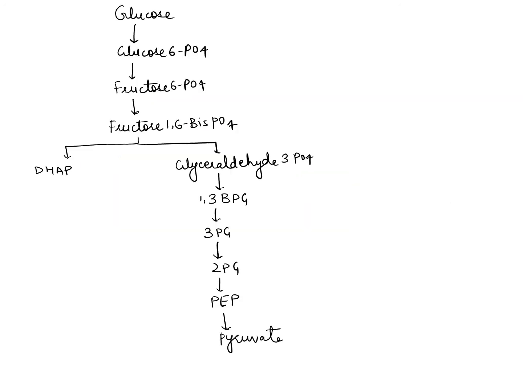Now this is the short form. Glucose in presence of hexokinase or glucokinase will convert to glucose 6-phosphate. This is the irreversible step in glycolysis. Then glucose 6-phosphate in presence of isomerase enzyme will convert to fructose 6-phosphate, reversible. Then fructose 6-phosphate in presence of phosphofructokinase.